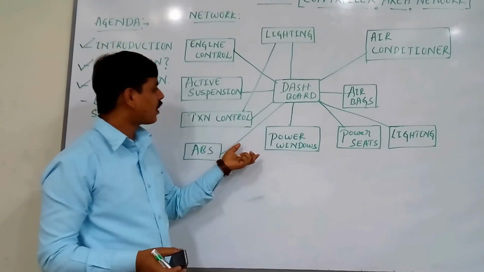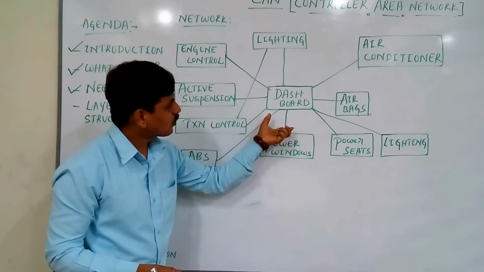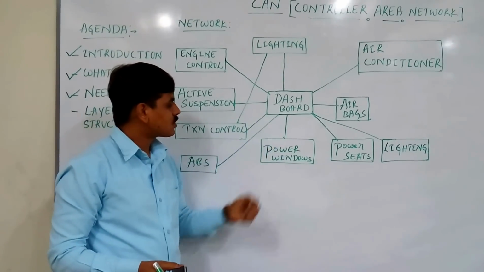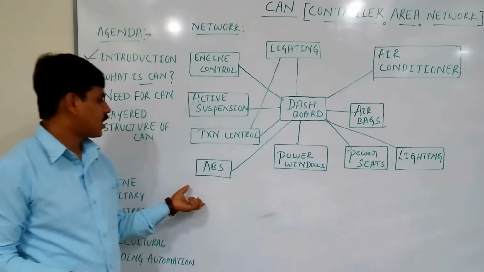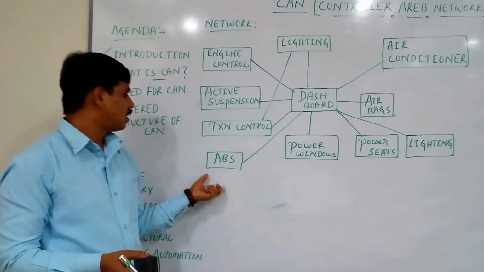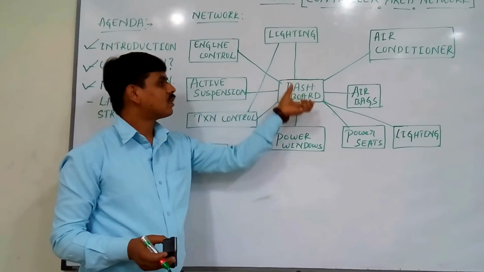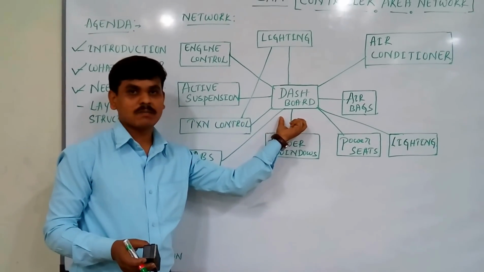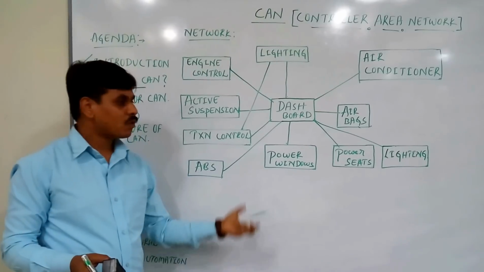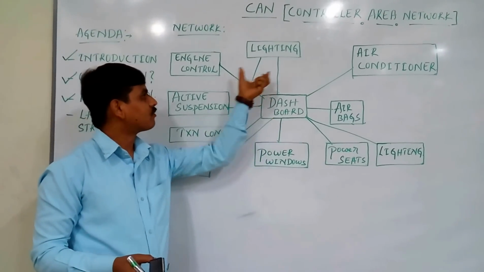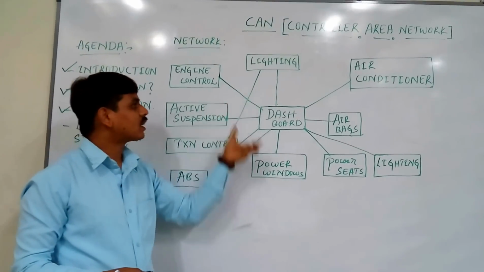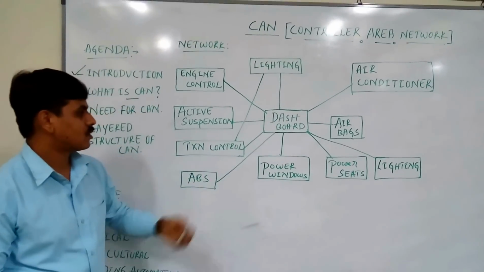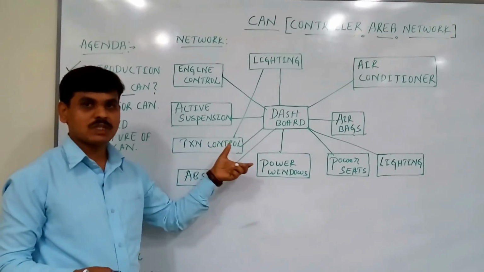Why? Because the requirements in the automotive industry have grown to an extent that the network cable length increases to several miles, and even more connectors were required to interconnect the different control systems to share their information with each other.